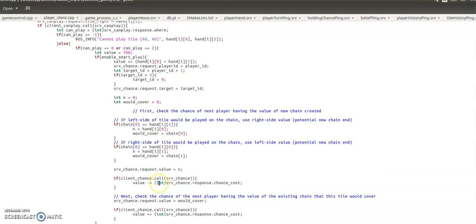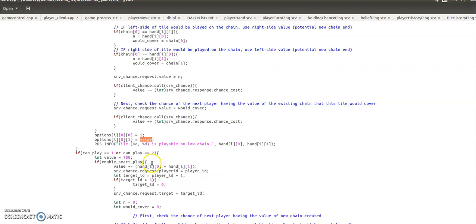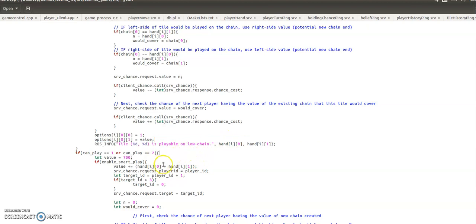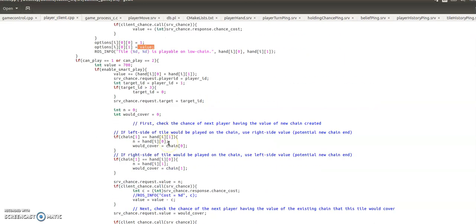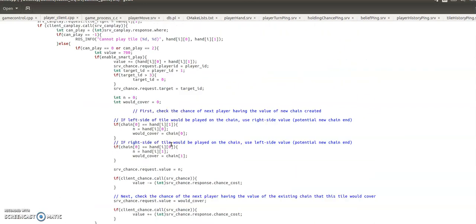So we set the value there, and then we say it's playable on the low chain. So in these options, this is the index in hand, this is the side of the chain. 0 here means that it's 1 for playable, and then the 1 is the actual value of playing it. So that's pretty simple there.